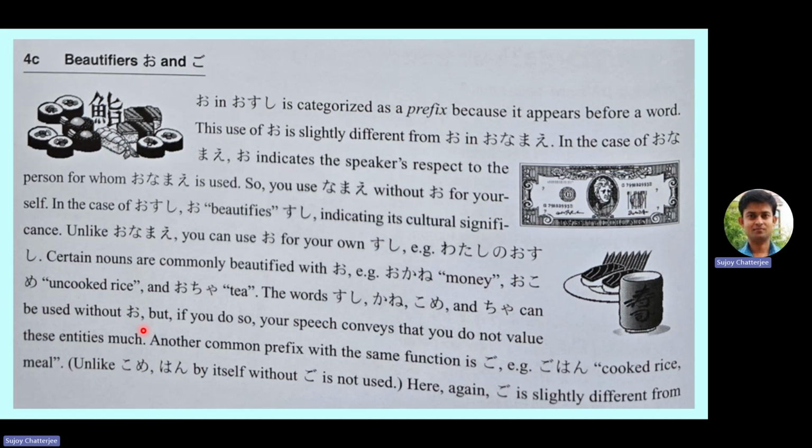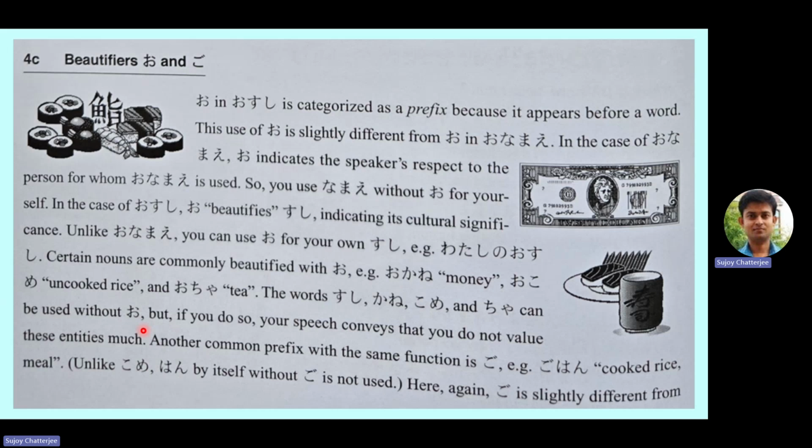So cha becomes ocha. The words sushi, kane, kome, and cha can be used without o, but if you do so, your speech conveys that you do not value these entities much, which Japanese people may not like. So you have to be very careful while conversing that you use the appropriate honorific prefix before the relevant words.